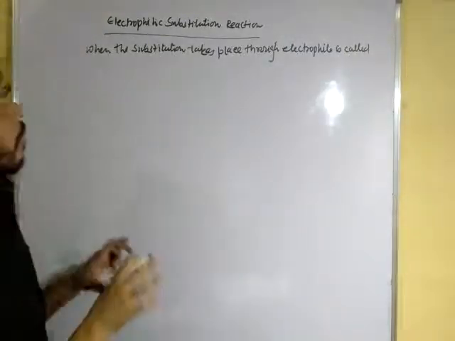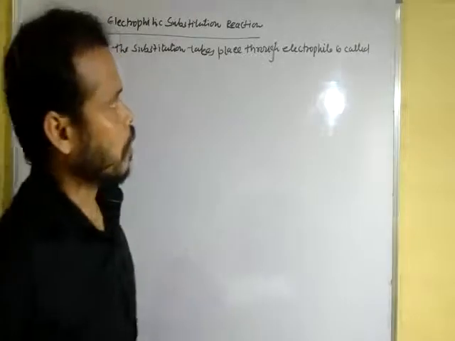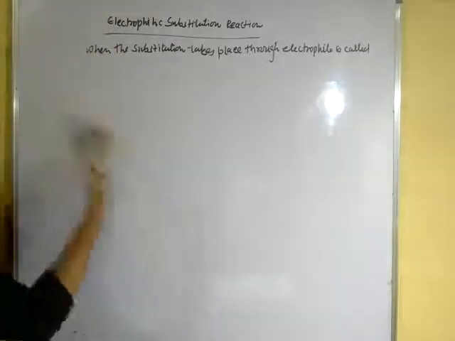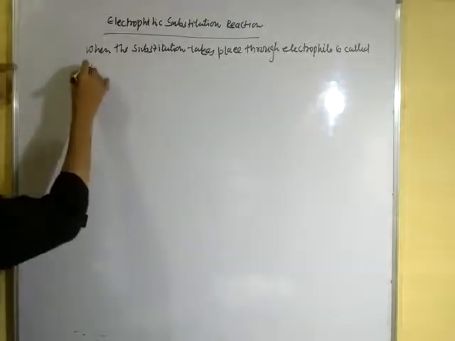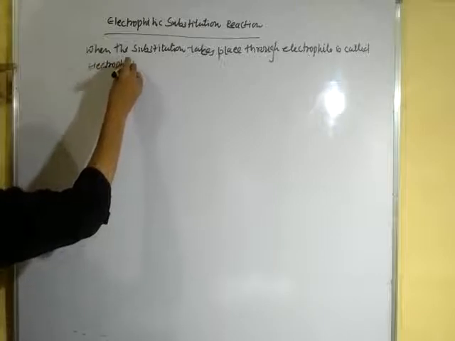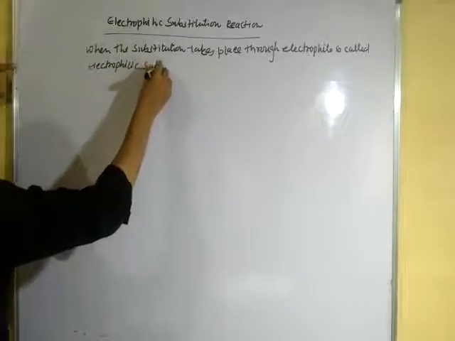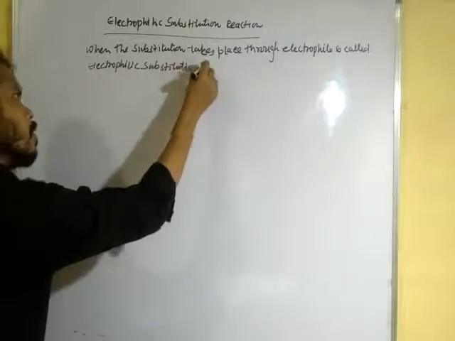Or you can say, when substitution is brought about through an electrophile, it is referred to as an electrophilic substitution reaction.